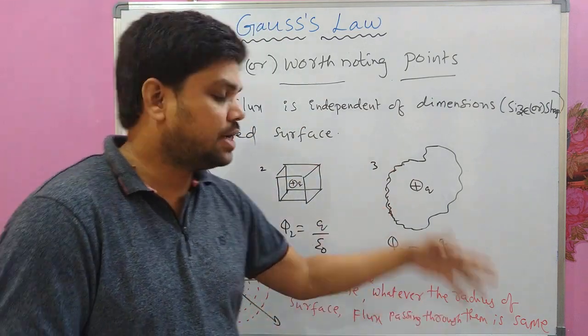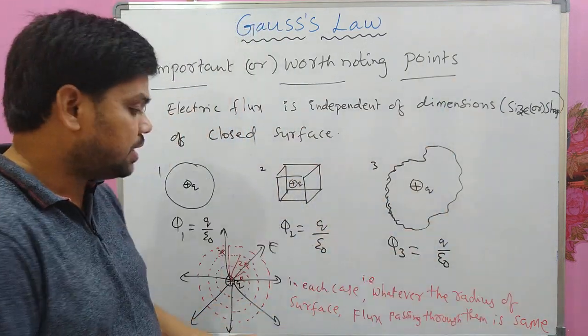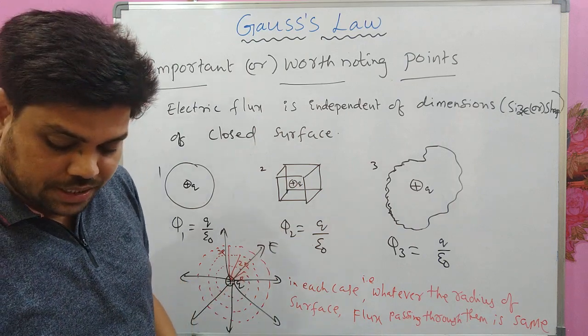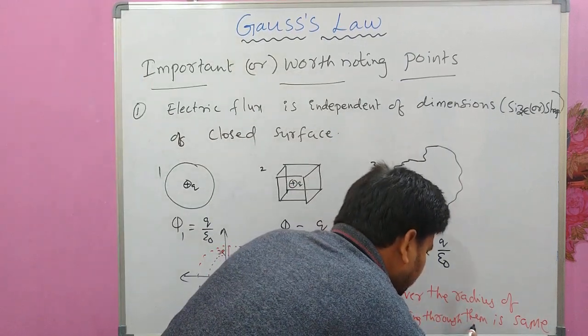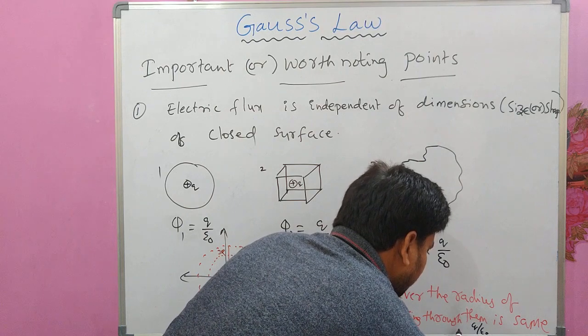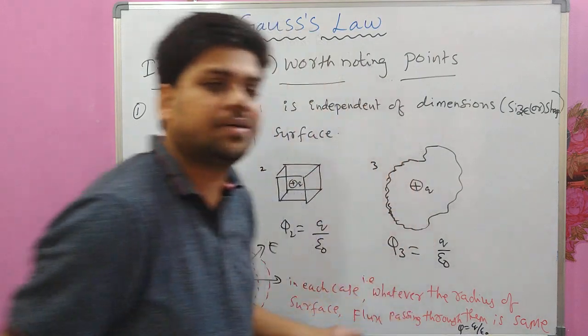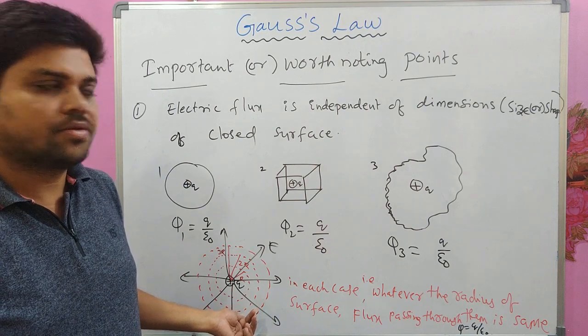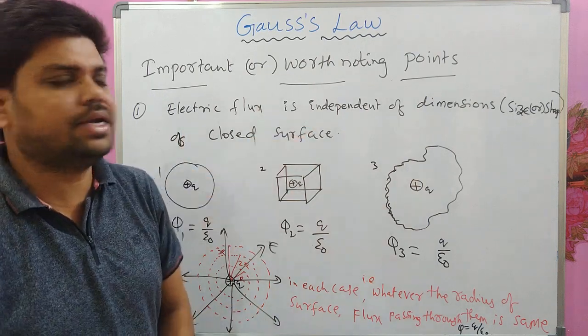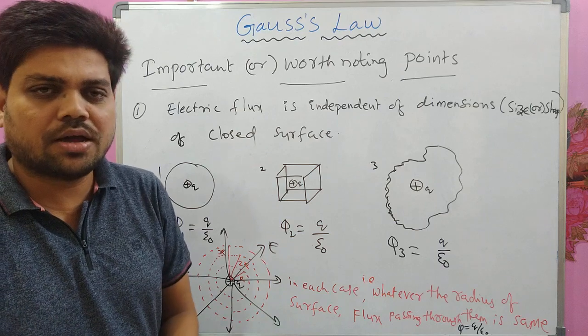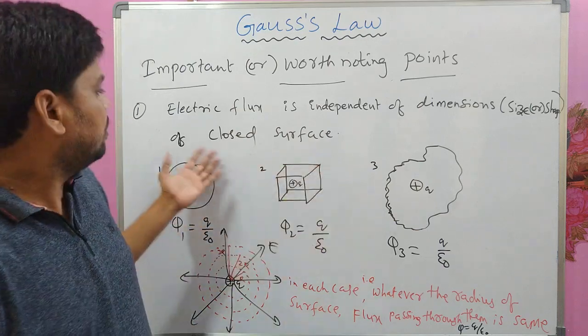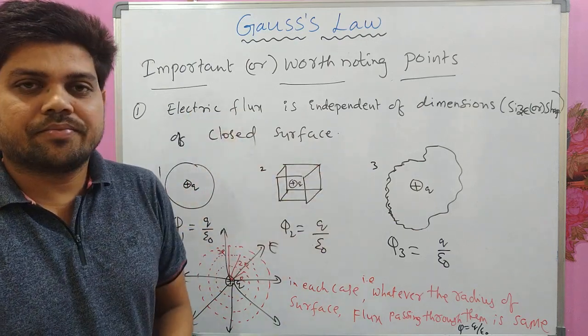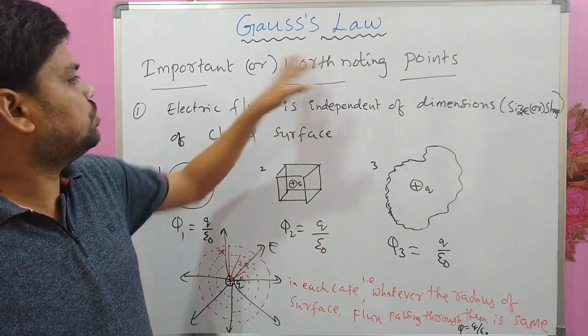So 1 by epsilon naught times that charge, q by epsilon naught, is the same. So this is a very, very important point about Gauss law, or electric flux. Worth noting points.